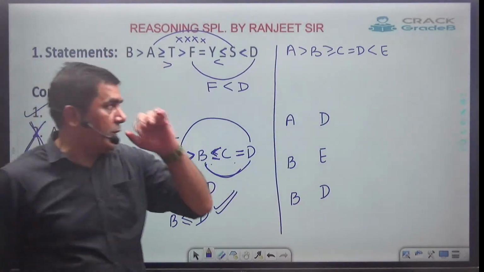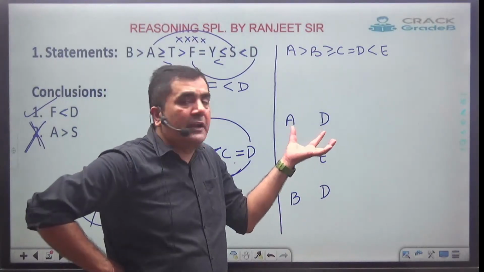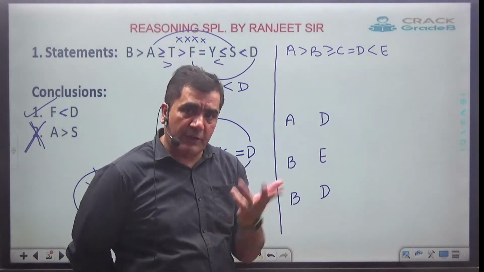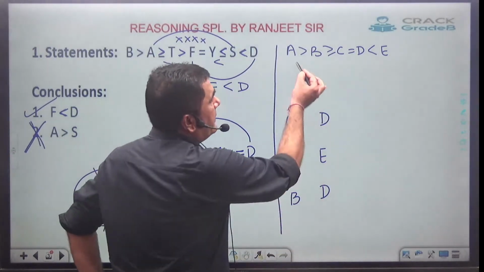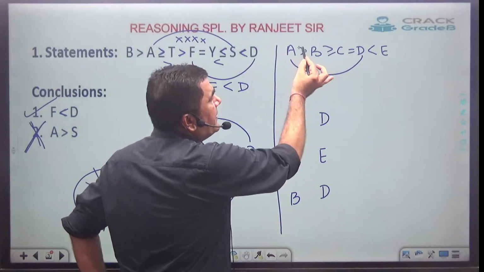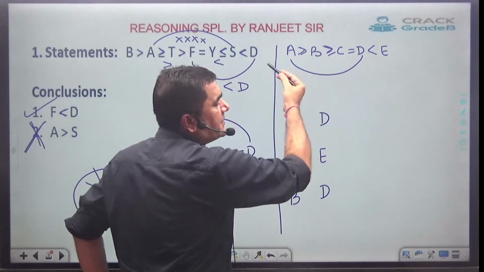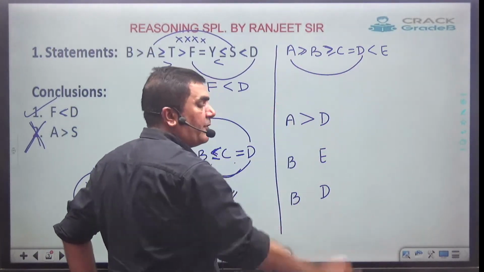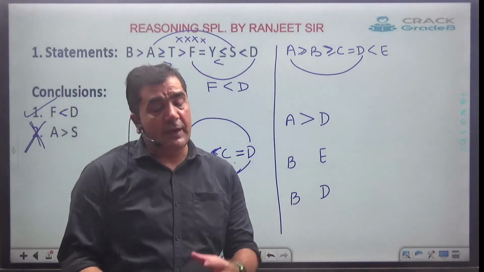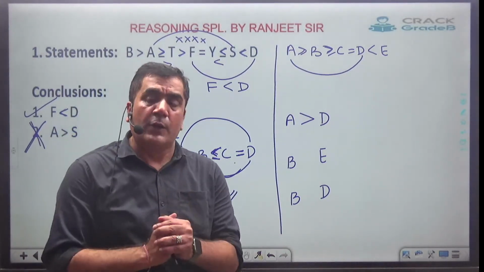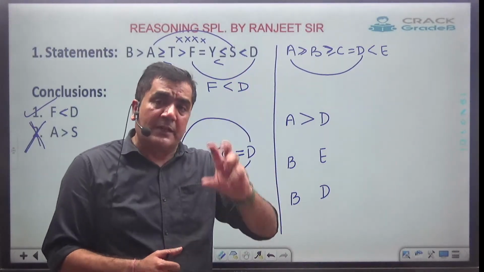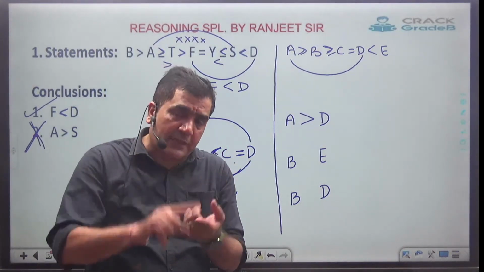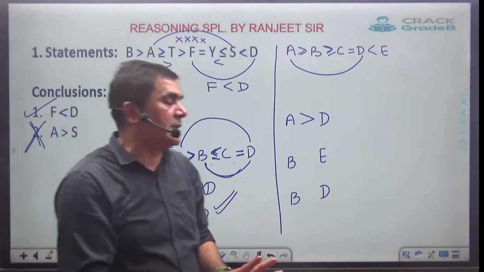Now my job is to find out whether A and D will have a relation between them or not, and if they have the relation, then the face is towards which side? So just see A and D. If I just see A and D, all the faces are towards A. So we have got only one kind of face between A and D. So they will have the relation and the face will be towards A. Once the relation is established, then only you have to check for equal to. If the relation does not exist, you are not supposed to check equal to in the exam.